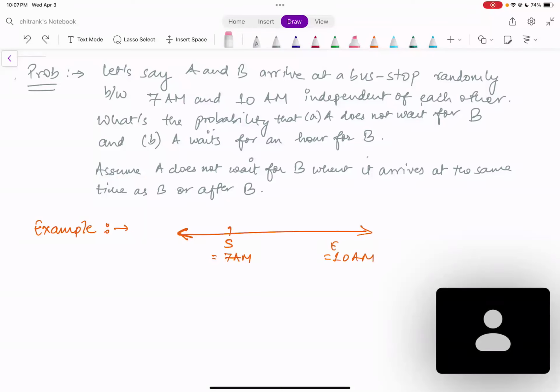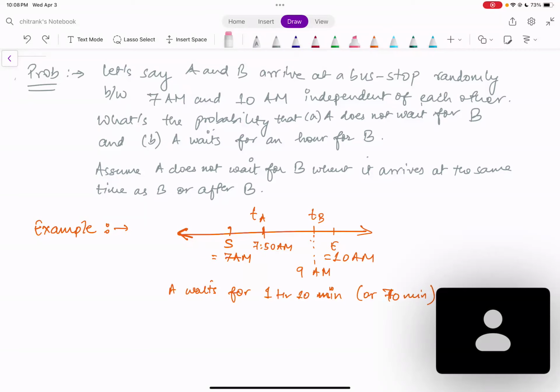So let's take an example to understand what the problem is saying. Let's say the start and the end are 7 a.m. and 10 a.m. This is what the question statement also states. This start and end just represent that A and B will not be arriving at the bus stop outside this range. Now let's say A arrives at 7:50 a.m. This is represented by TA, and B arrives at 9 a.m. That is represented by TB, right?